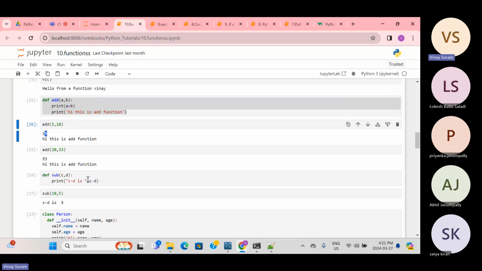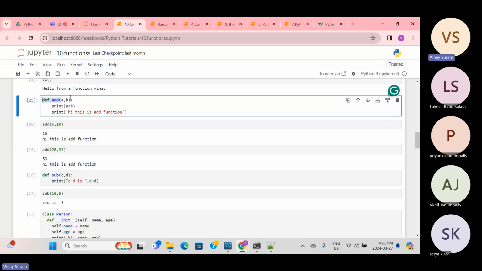In real life, you'll be giving a lot of parameters, maybe 10 parameters. That depends on the reusability of the code. Sometimes you have to hard code it, but generally people try to make the code generic using functions. Generic means this function should be used in different places. So you will not rewrite the function again and again. You will just use the same function again and again wherever necessary.